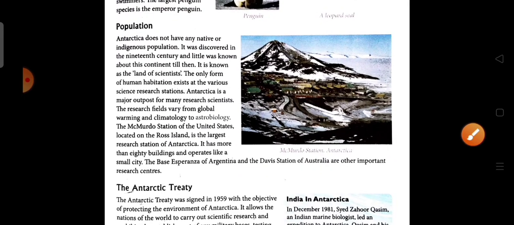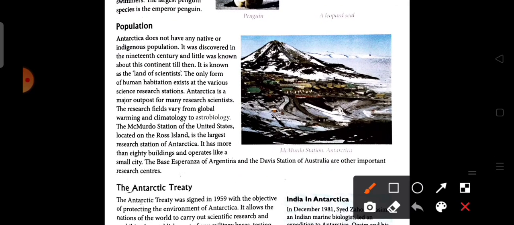Now we are going to discuss the population of Antarctica. As we know, it is mostly devoid of any plant and animal life. Antarctica also doesn't have any native or indigenous population. Native means the particular type of population found in a particular region. So as this region is devoid of plants and animals, it is also not populated by any native population.